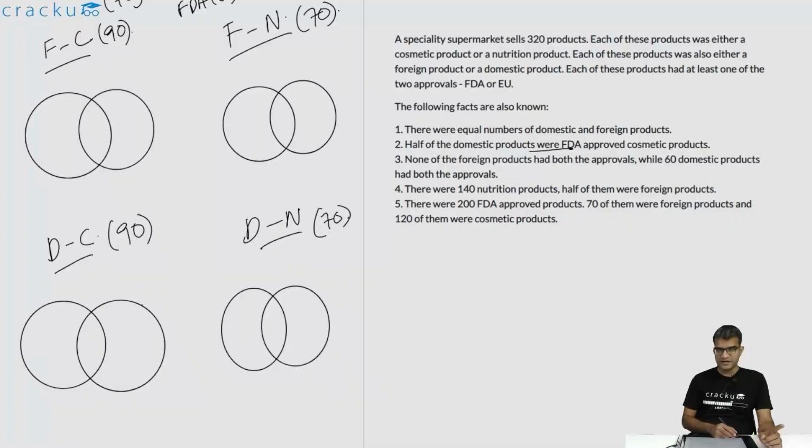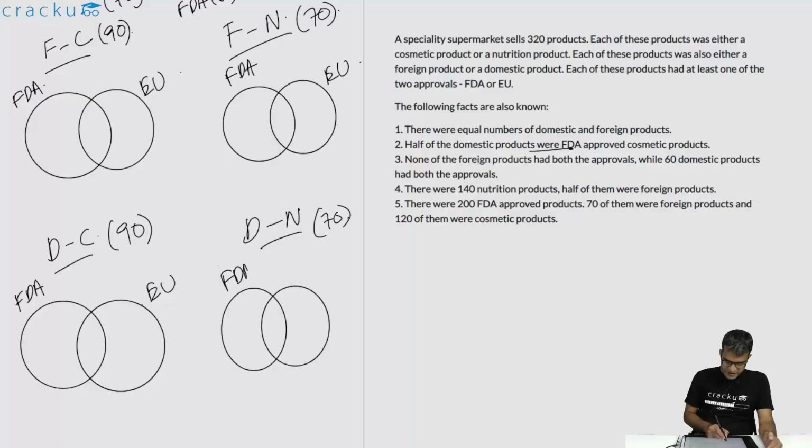So we know that there are a total of 160 domestic products, out of which 80 are FDA approved cosmetic products. So these Venn diagrams basically represent FDA approved and EU approved. This also is FDA approved and EU approved. This also is FDA approved and EU approved. This also is FDA approved and EU approved.